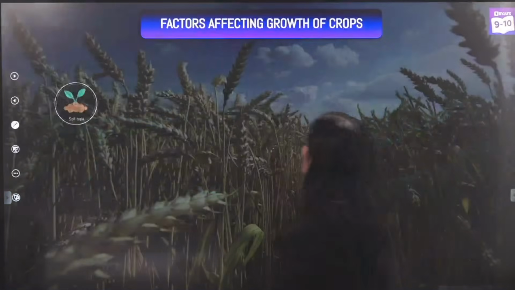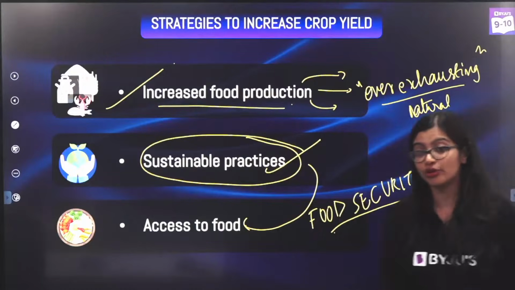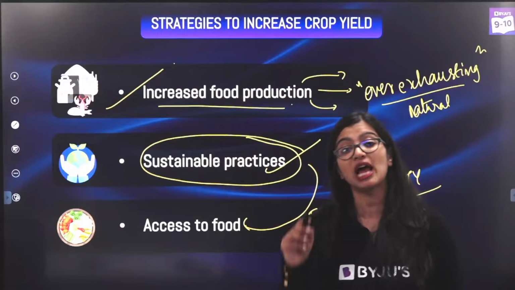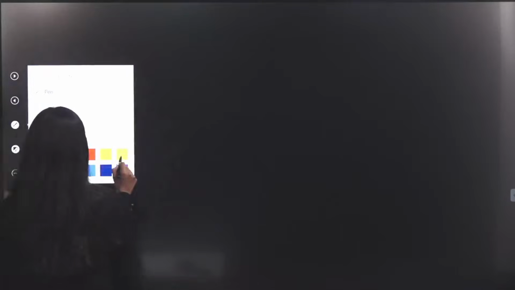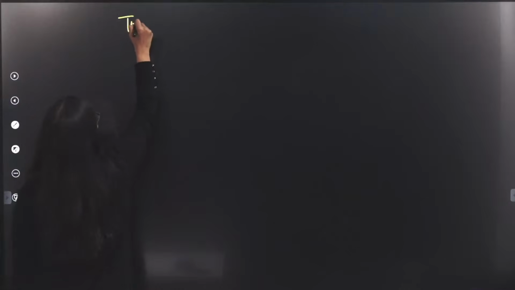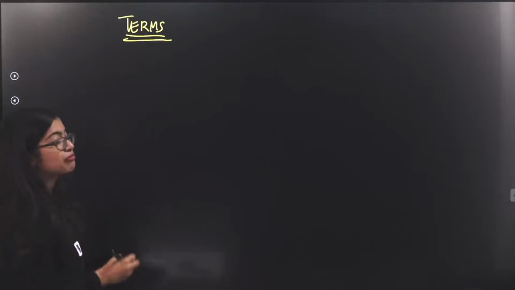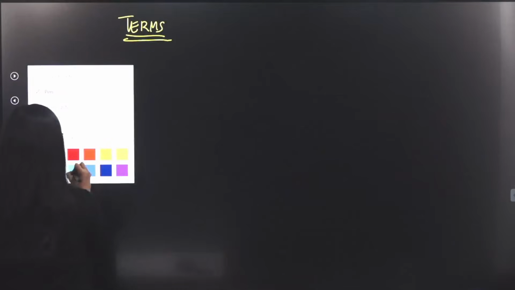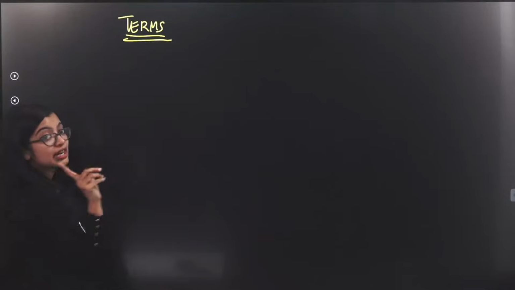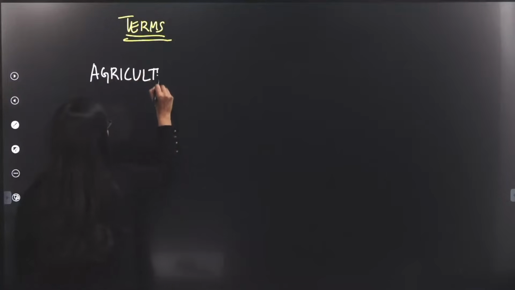Okay? All right. So now that we know that when we talk about production of food, we are mainly talking about production of plant-based food, yes? So when we talk about plant-based food, there are a few terminologies that I want to be very clear with right from the beginning. These are some important terms that I will keep using throughout today's class. You can take a screenshot of this. If my handwriting is not looking very good, very sorry about that, okay? I'm still trying to make my handwriting look nice on this board. So the first terminology that we need to be familiar with is a very simple one, that is, what is agriculture, right?